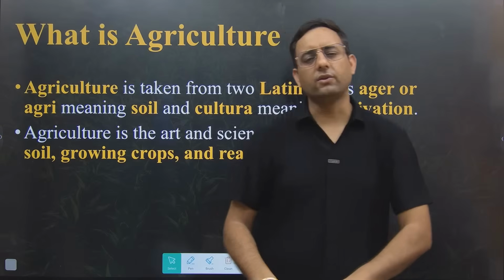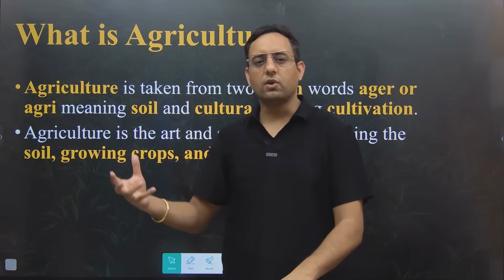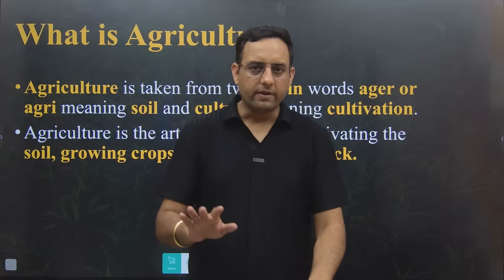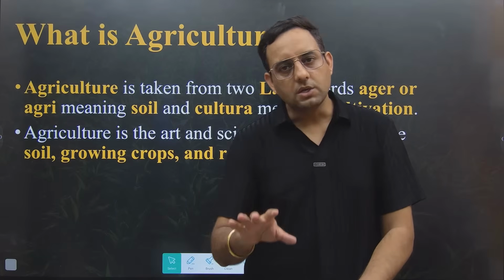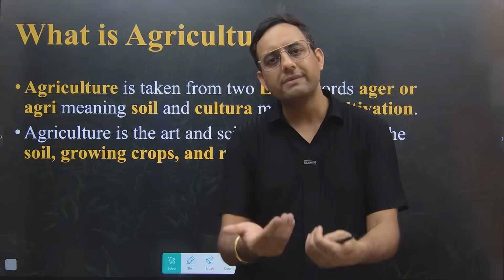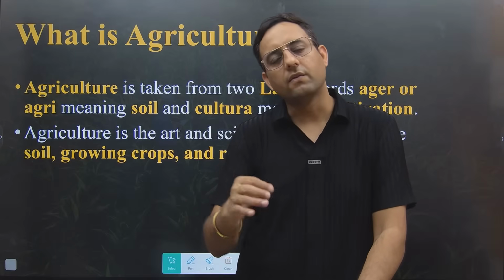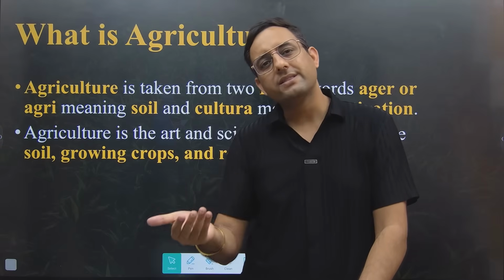So our part is agronomy, and of course we'll start with agronomy, but the basic definition of agriculture is compulsory. So what is the meaning of agriculture? Everybody knows that agriculture initially started with animal husbandry, because if you see, farmers earn their major income from crops. But initially agriculture started with animal husbandry.